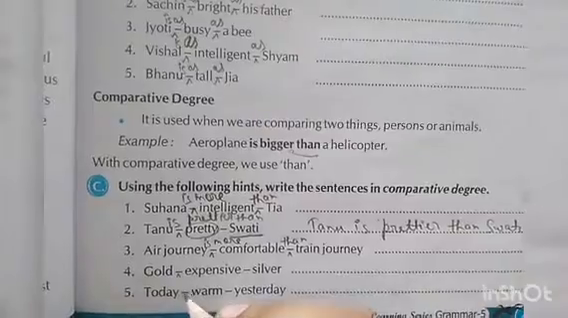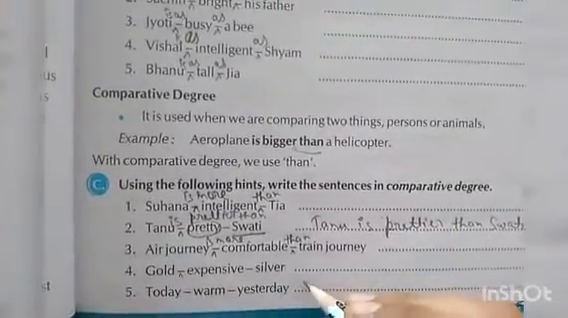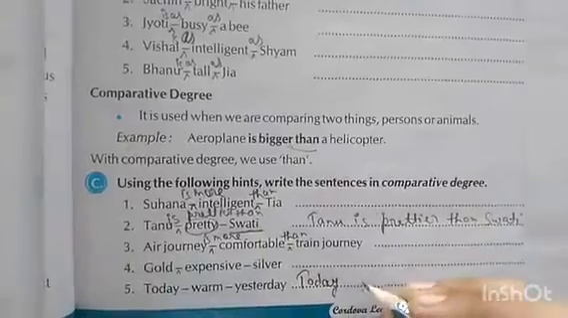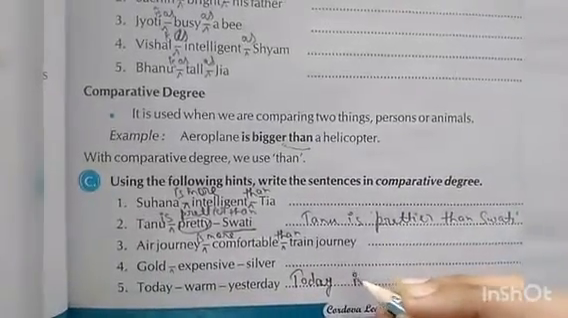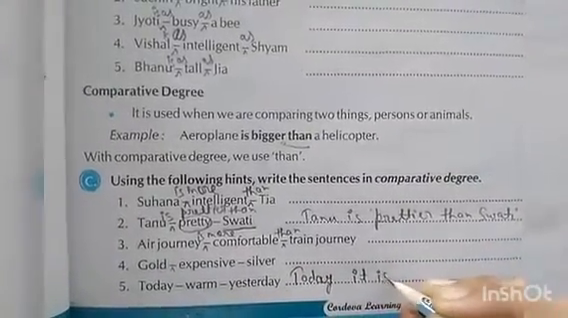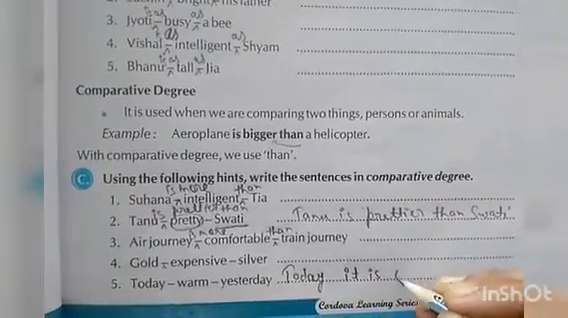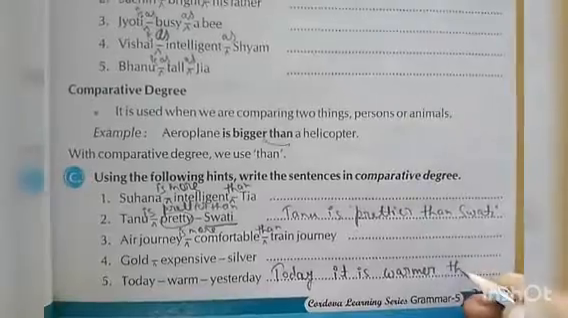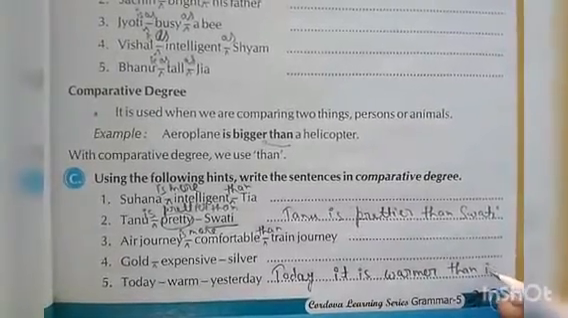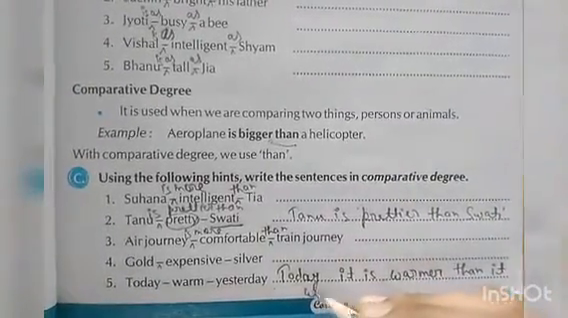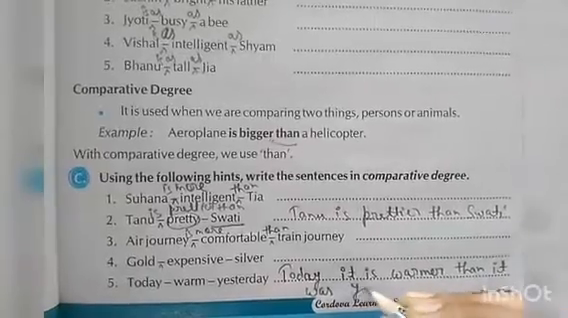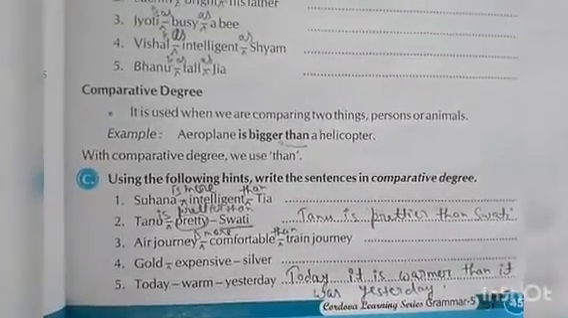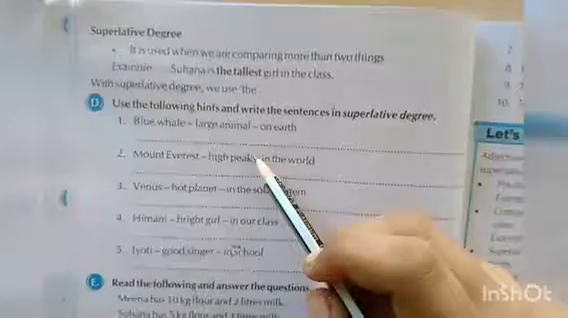Today, here there is a difference. Today it is warmer than it was yesterday. So this is the sentence with comparative degree.